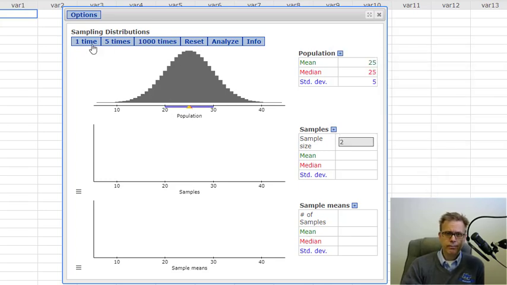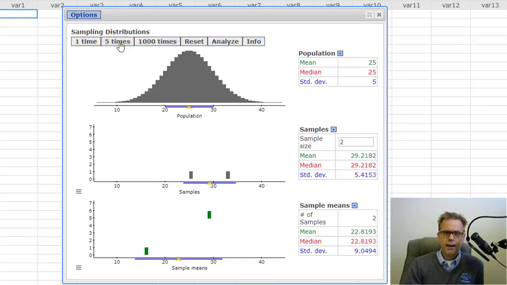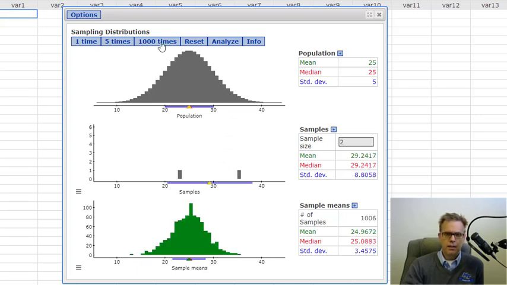And if I took a sample, let's say I sample at one time, take a sample of size 2, I might get something like that. Let's do this sample of size 2 5 times. We can kind of see it's going to cluster around. Here's our samples. They're going to go around, and then we find the mean of those two, and it'll drop down here. Let's do it 1,000 times. And probably no surprise that the distribution of sample means is in fact normally distributed.